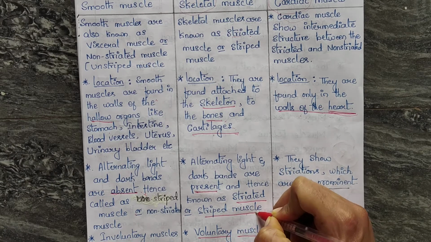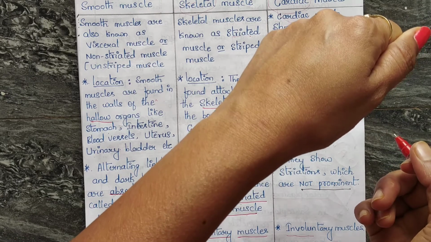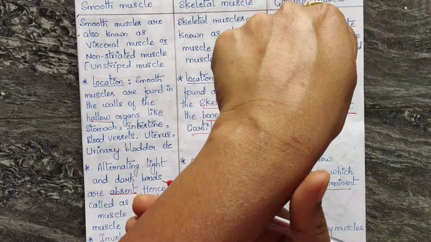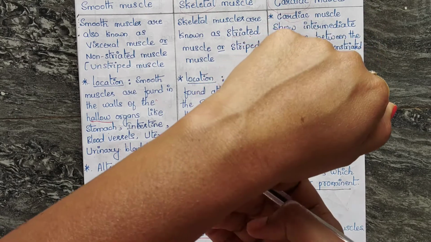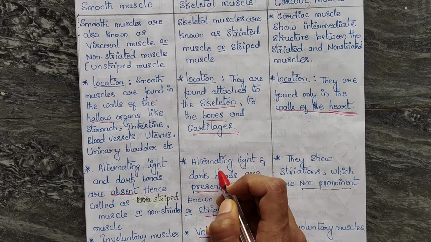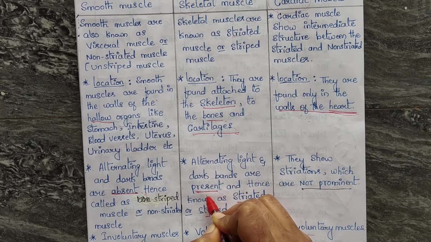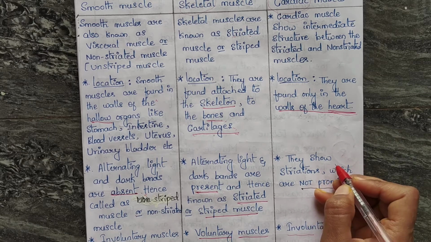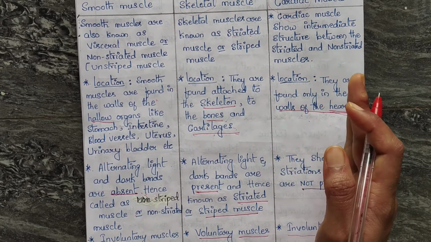To make you understand, you can look at your hand. There you can see some kind of striation. These striations are due to the presence of alternating light and dark bands. Coming to cardiac muscle, they show striations but they are not prominent.